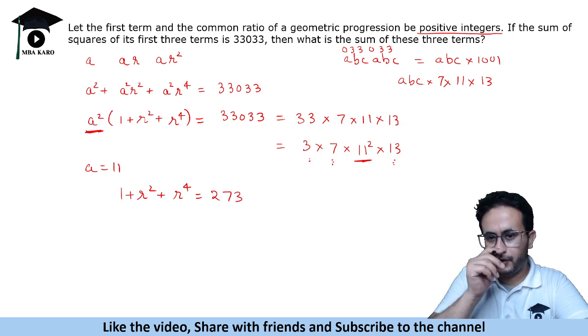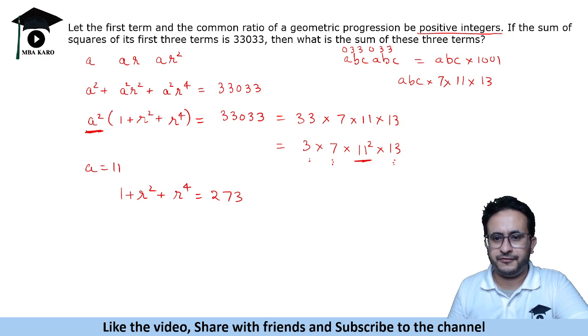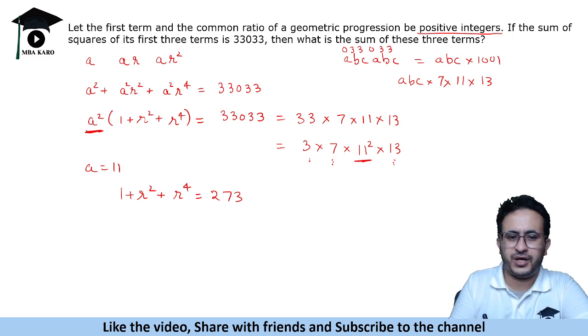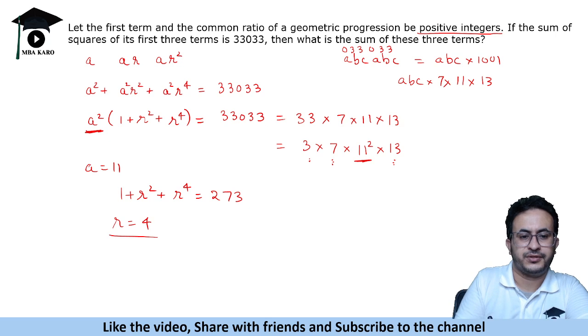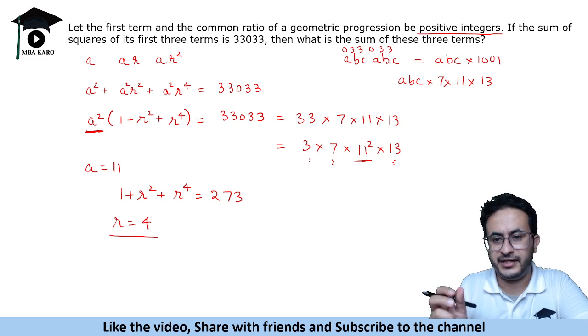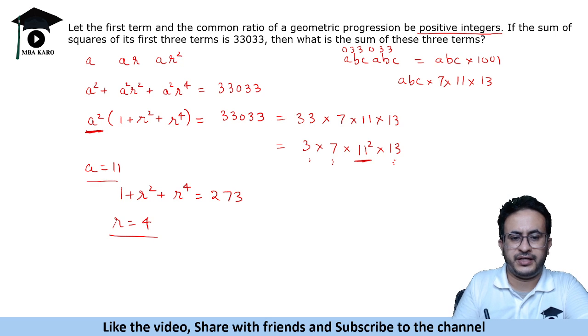Okay. Now you do not have to solve this by a quadratic equation. Just think of fourth powers, right? 2 to the power 4 is 16. 3 to the power 4 is 81. 4 to the power 4 is 256. So r equal to 4 fits here, because if you take higher values, it would be a much higher number. So r is 4. You do not have to write an equation and solve it. Just use integer values. Now 11 and 4.